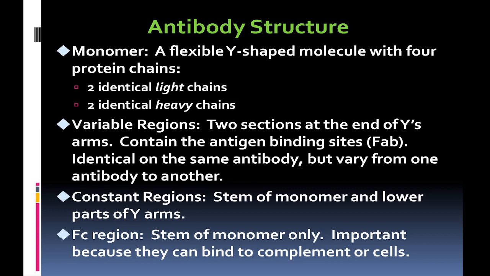It is called Fab. These are identical on the same antibody but vary from one antibody to another. The constant region is the stem of the monomer and the lower parts of the Y arms. The Fc region is the stem of the monomer only. It is important because it can bind to complement or cells.